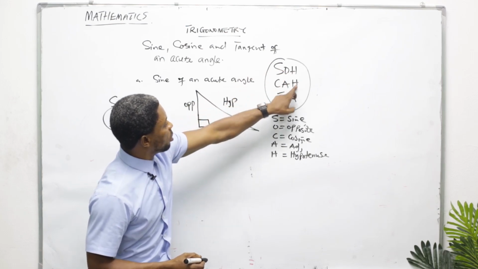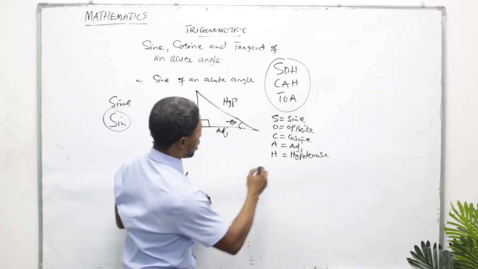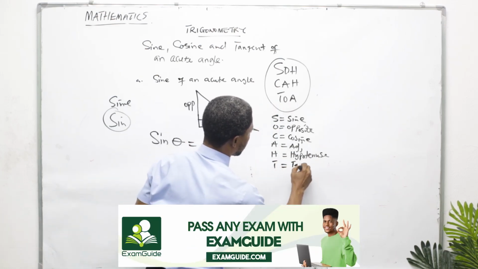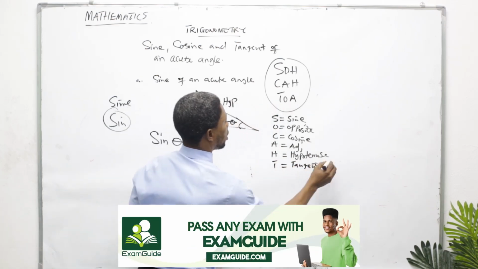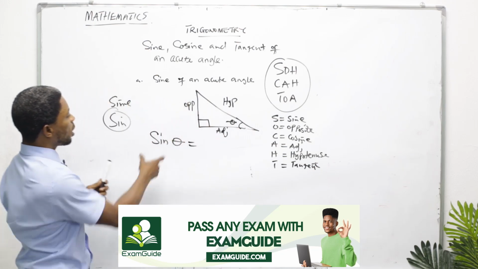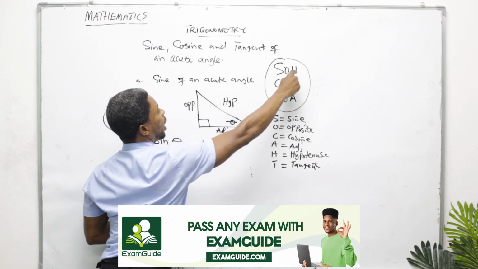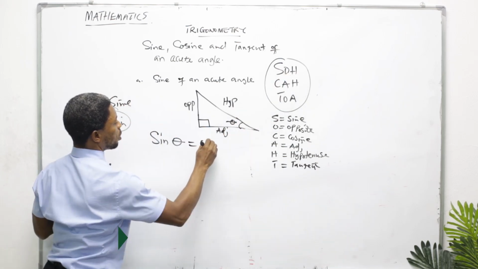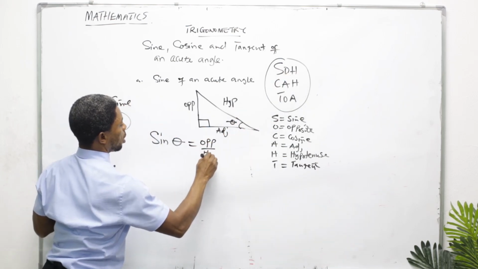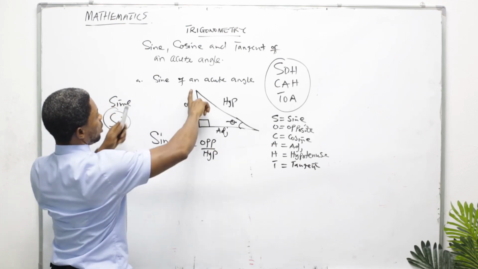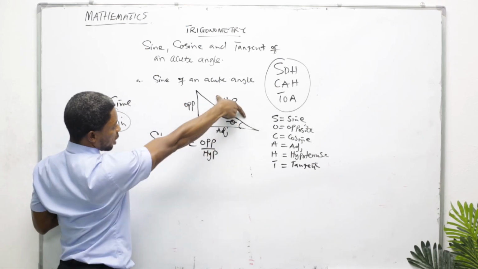Cosine is adjacent over hypotenuse. Tangent is opposite over adjacent, with letter T. So sine theta, considering this angle, means opposite over hypotenuse, which is this length divided by this length.